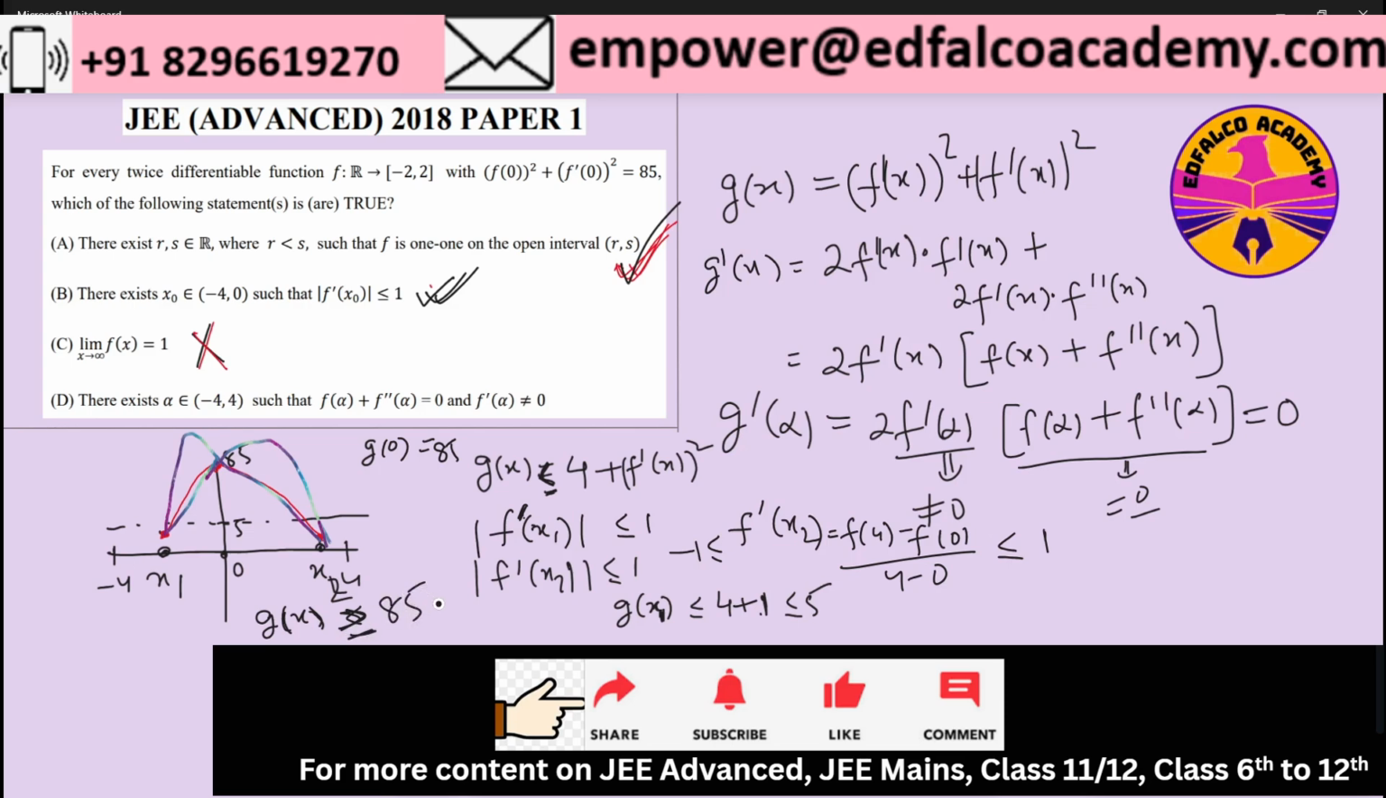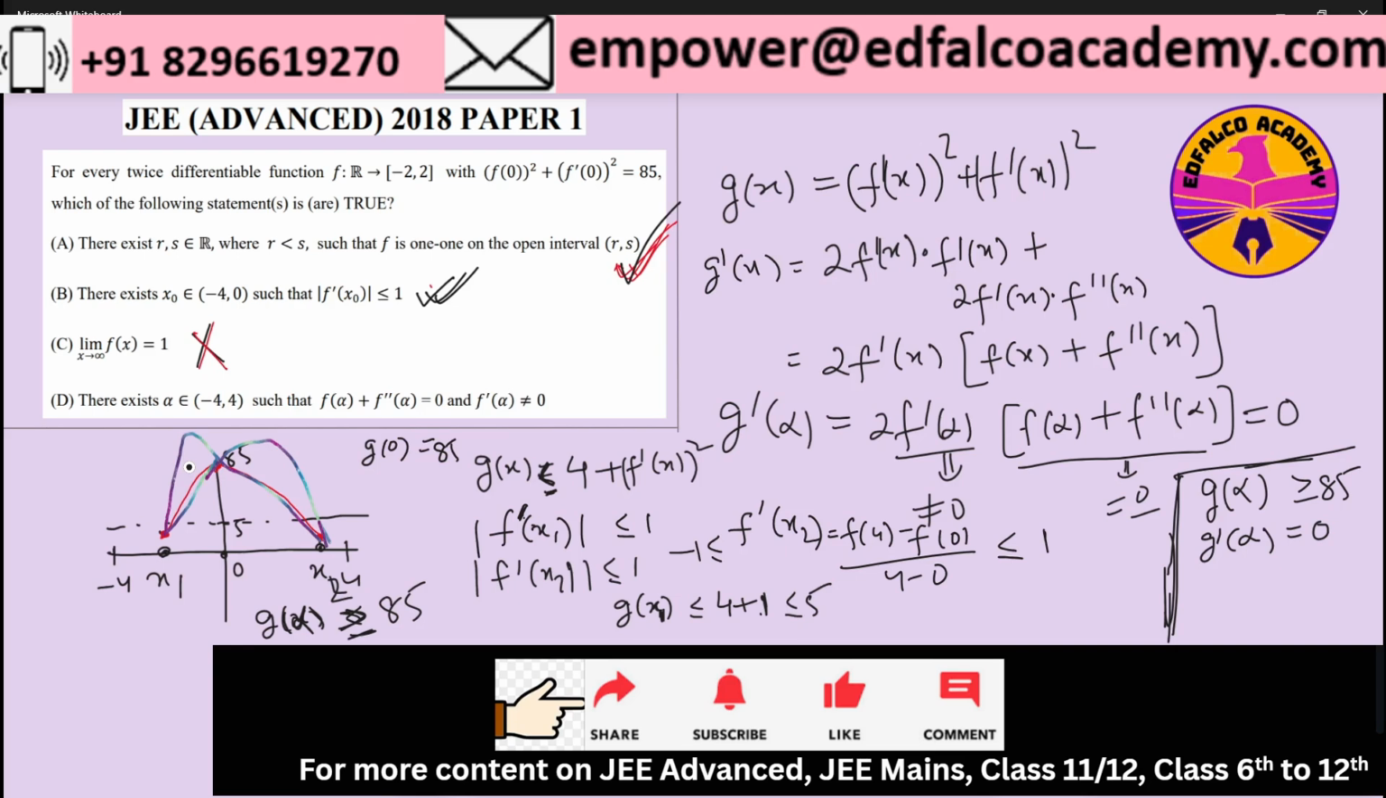There must be a value in between x1 and x2. Let's call that value alpha. So that must be greater than or equal to 85. Now if that is the case, then we have two things left here. We are saying that at alpha, g of alpha must be greater than or equal to 85, and at the same time g dash alpha has to be equal to 0, because obviously that is the point of maxima for the g function. So both these things need to be satisfied.